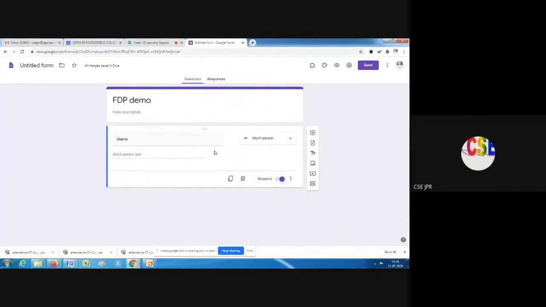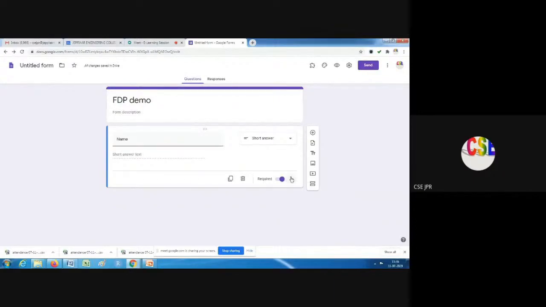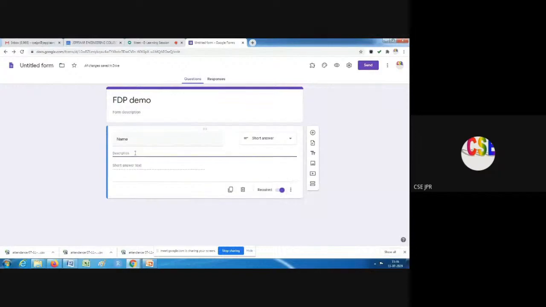Now I can add a description. Suppose I want to give more information on this field. We can go to this three-dot menu here; the description is not shown now. I want to add a description, so the description is shown now. I can give instructions like enter in capital letters, or if you want to give an example, we can also show some example to the user. This is the first question.